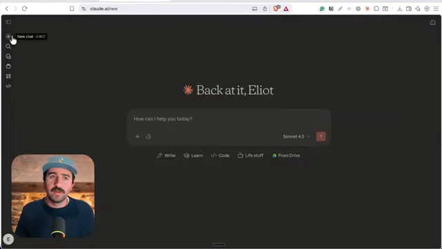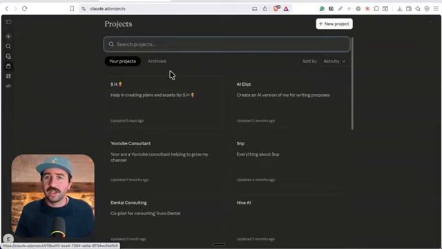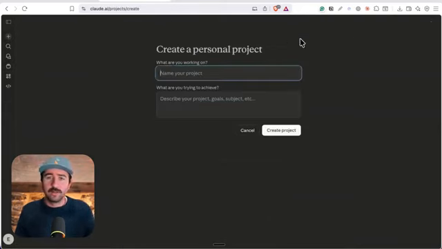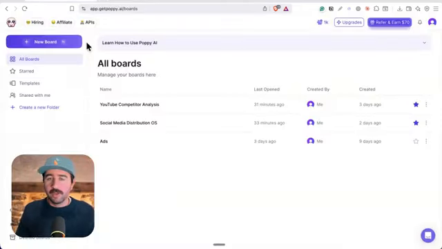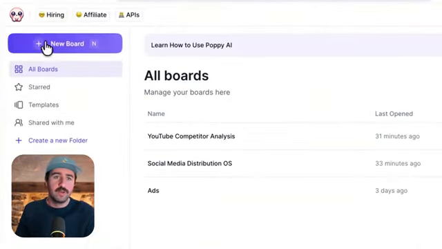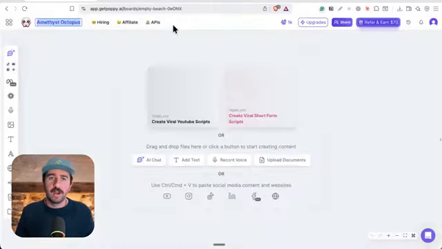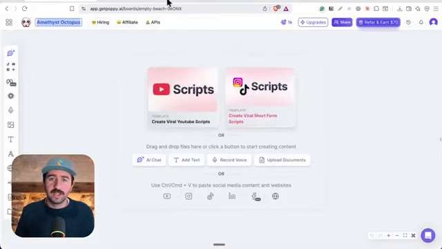You could create things like projects in Claude. If you don't have Poppy, just hit a new project and you can start transcribing and adding all this information we're going to go through into a new project in Claude. I'm going to use Poppy for this and I'm going to show you why. We're going to hit new board on the top left here, and this is going to open up our workspace. And this is why I love it.